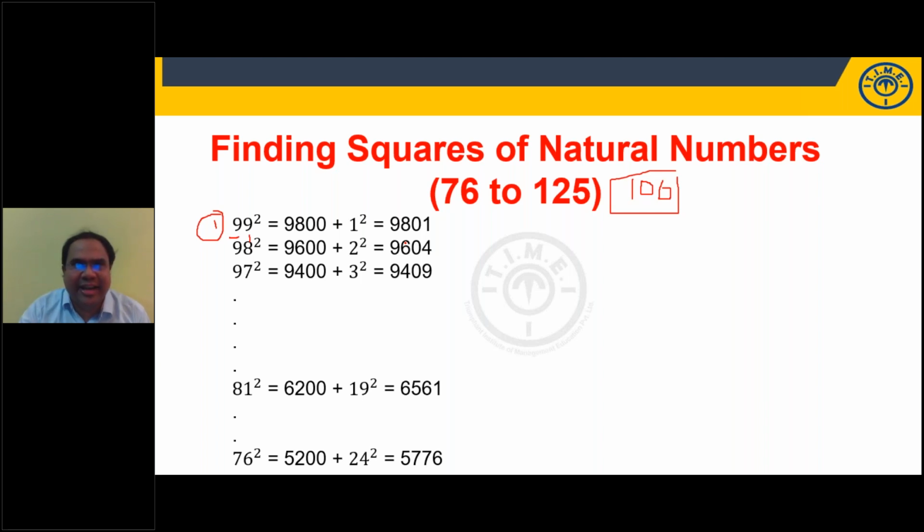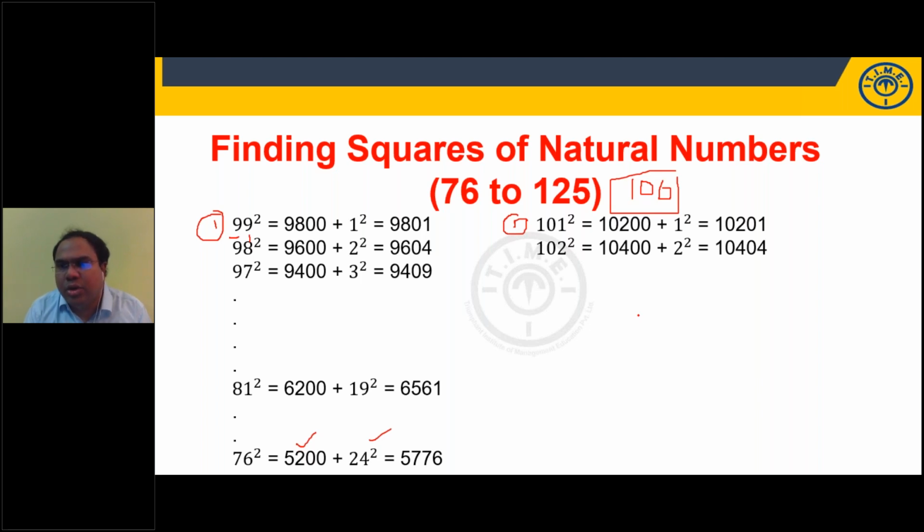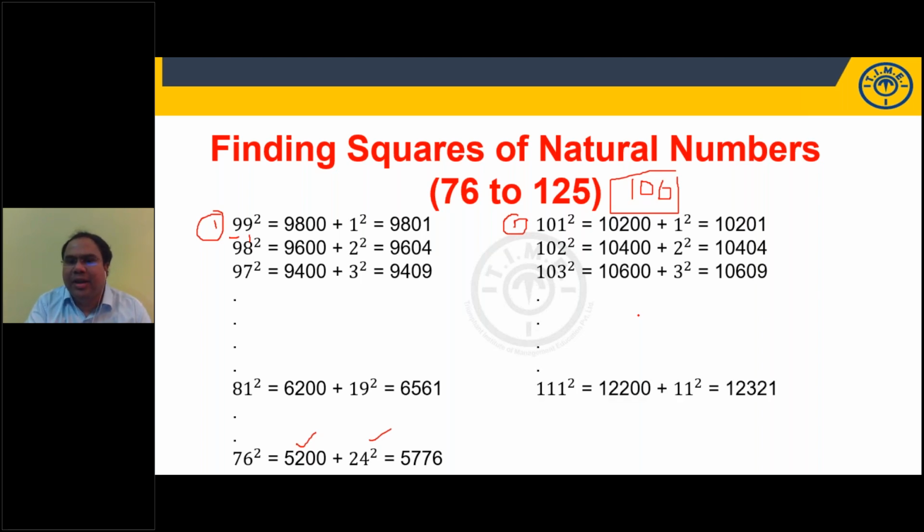See, no need to learn everything by heart here. You can remember like this. 76 square. 76 is 24 less than 100. 76 minus 24 is 5200, plus 24 square, 576. 5776. Similarly, the logic is for 101 square. 101 is 1 more than 100. 101 plus 1 is 10200, plus 1 square, 10201. 102 square: 2 more. 102 plus 2, 10400, plus 2 square. 103 square: 3 more than 100. 103 plus 3, 10600, plus 3 square. 111 square: 11 more. 111 plus 11, 12200, plus 11 square, 12321.